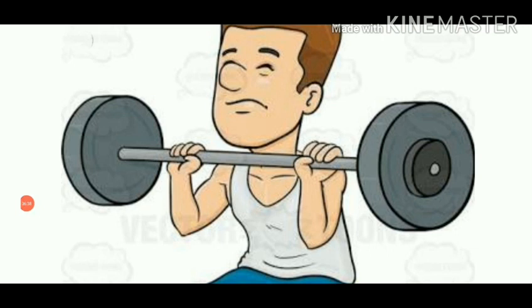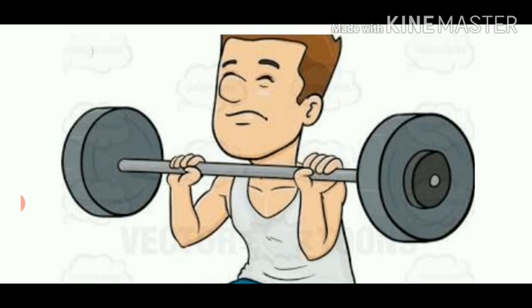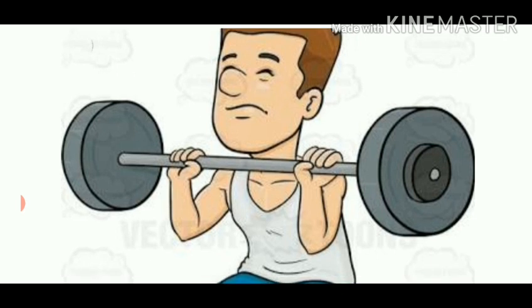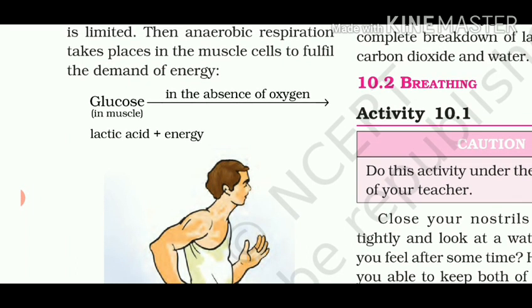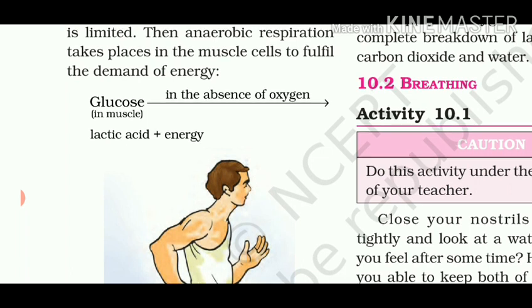During heavy exercise, the demand for energy is high, but the supply of oxygen to produce the energy is limited. Then, anaerobic respiration takes place in the muscle cells to fulfill the demand of energy. The partial breakdown of glucose produces lactic acid, and the deposition of lactic acid produced by anaerobic respiration causes muscle cramps.